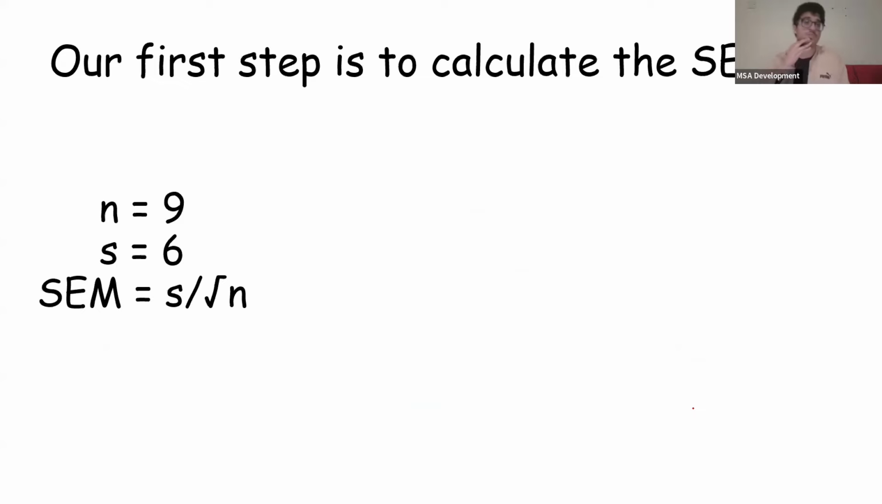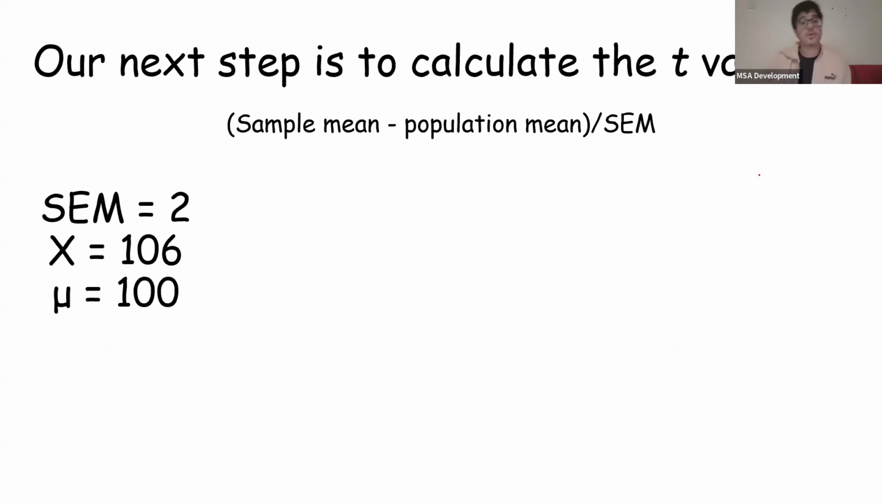Our first step to see if this is significant is to calculate the SEM, as always. We do 6 divided by the square root of 9, which equals 2. We already did this before. Now that we have the SEM, it's time to calculate the t-value. The t-value is calculated by sample mean minus population mean divided by the SEM. So let's do this.